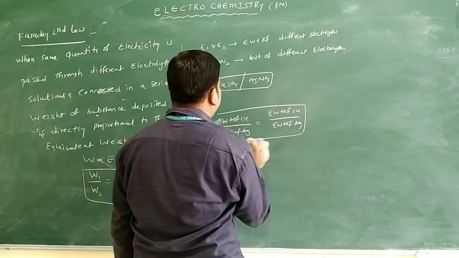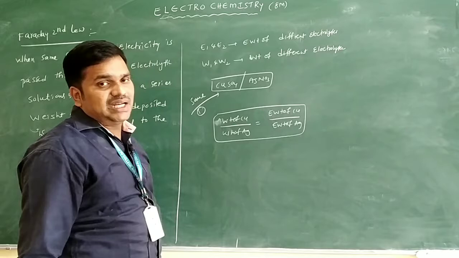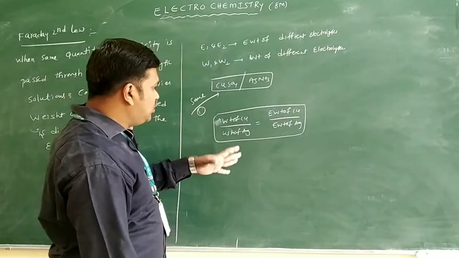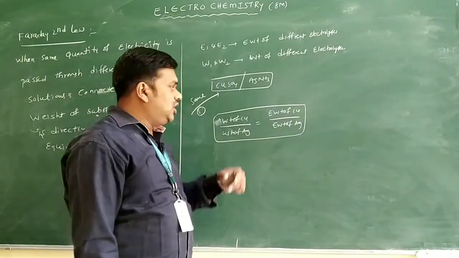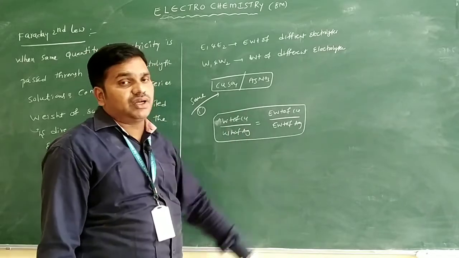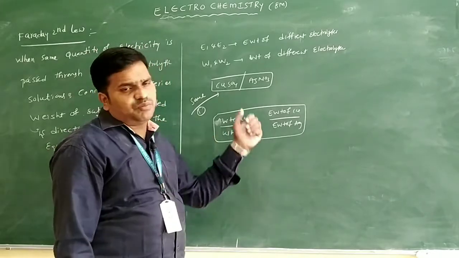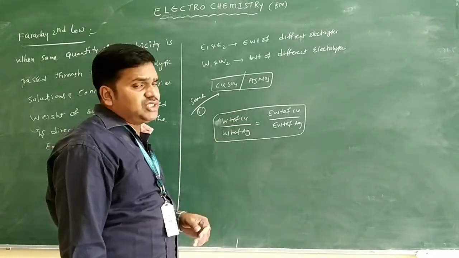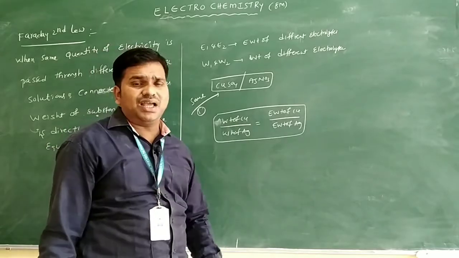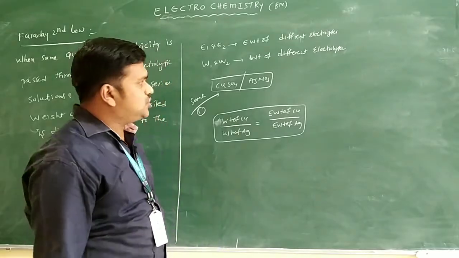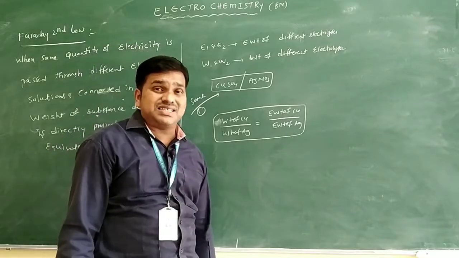This we can take if the two different electrolytes are both connected in series. Through different electrolytes, you may find the weight of copper or the equivalent weight, if they give the weight. Sometimes they ask for the weight of any one of the electrolytes. So this is regarding Faraday's second law.